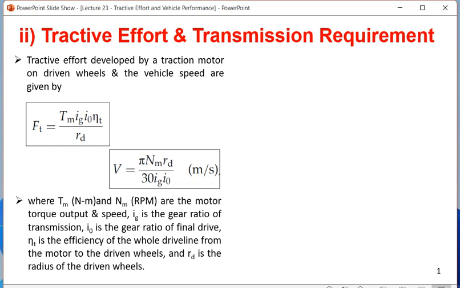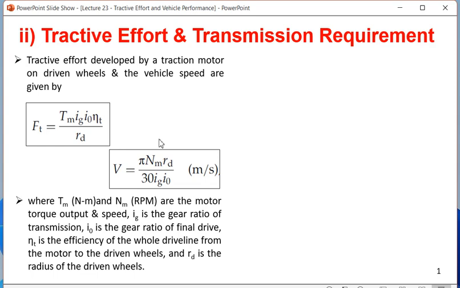Ig and I0, so Ig is the gear ratio of the transmission, I0 is the gear ratio at the final drive. A good amount of discussion was done about the final drive element, the differential, in module number 1. Eta T is the efficiency of the whole drive line from the motor to the wheels. Rd is called the effective radius of the driven wheels. All these formulas were seen yesterday in tractive effort and transmission. When we go for the next topic, all these basic formulas will also be required.